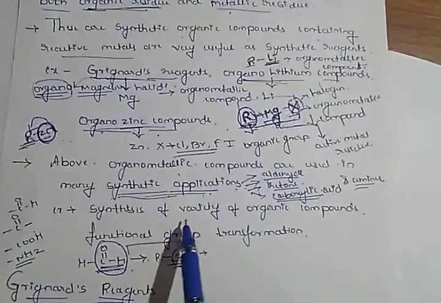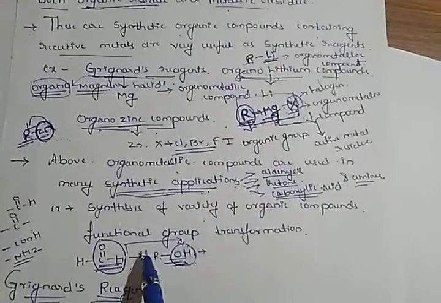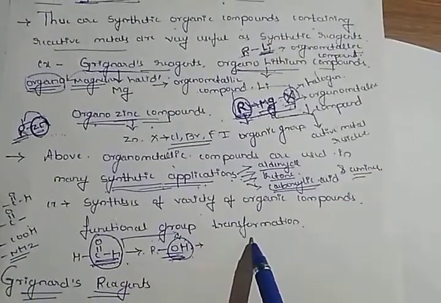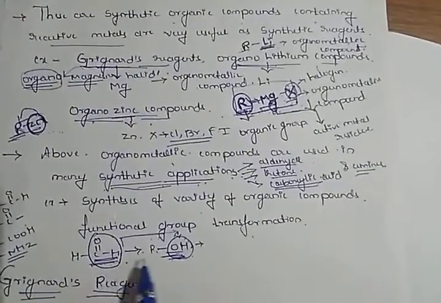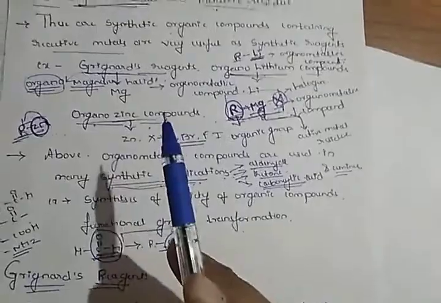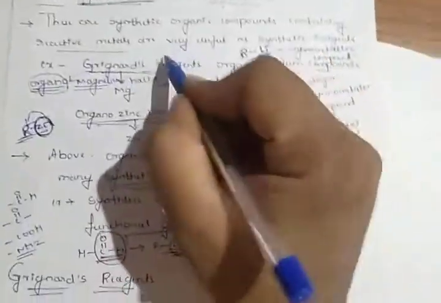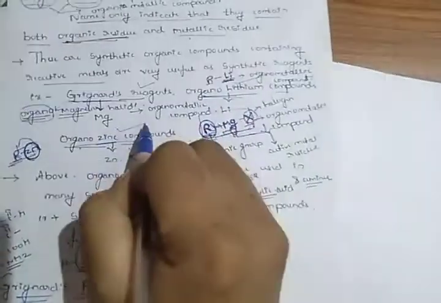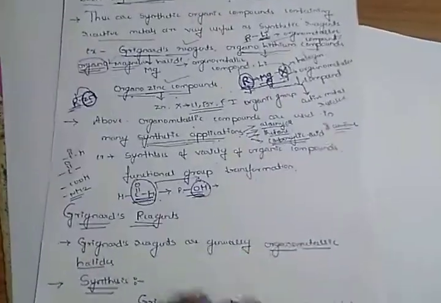They are used in synthetic applications and transformation of one functional group to another functional group. For example, aldehyde to alcohols. Some examples of organometallic compounds are the Grignard reagent, organolithium, and organozinc compounds. Got it?